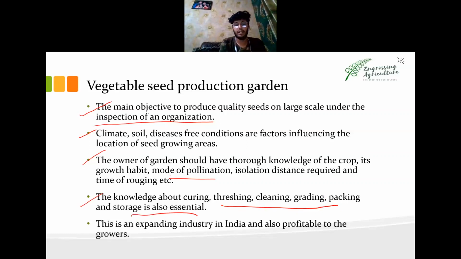Then we have this, an expanding industry in India and also profitable growth. Now we take the example of Corona, the flowers. The flower cultivators had a heavy loss, but the flower cultivators who grew flowers for seed production had no loss. The seed will be required even after Corona, and before Corona also it was required. Seed production is a safe industry, I must say.